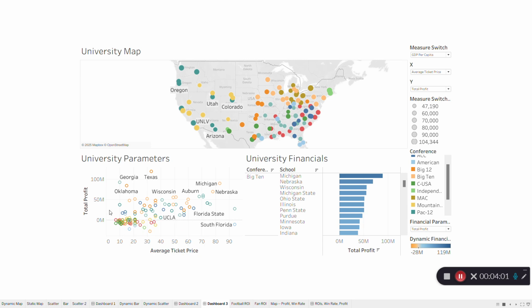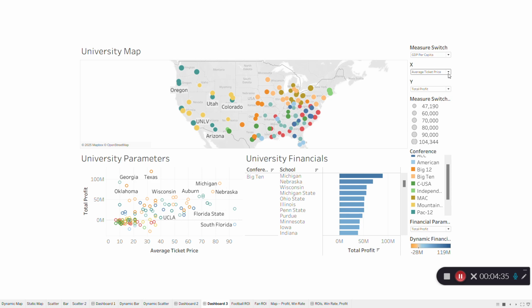So we can see there's a huge clump of data down here, and as ticket prices increase, we see some more potentially prestigious universities like Michigan who can charge higher amounts for their tickets, and their fans will still show up. We can also see highly successful programs such as Georgia at the high profit but low ticket price. Georgia, Oklahoma, Texas, some of those more southern schools, and they can sell tickets for less and still have huge profit values. Now, we also asked about team performance.